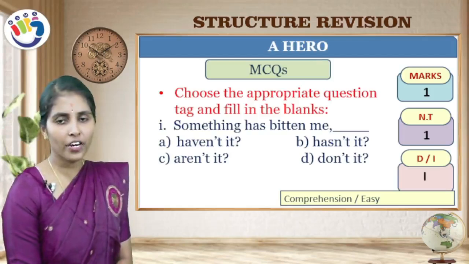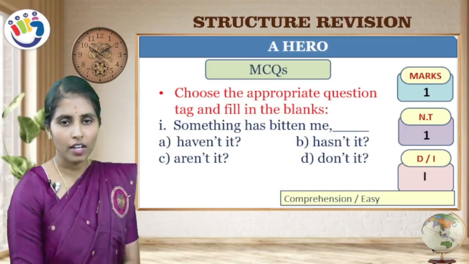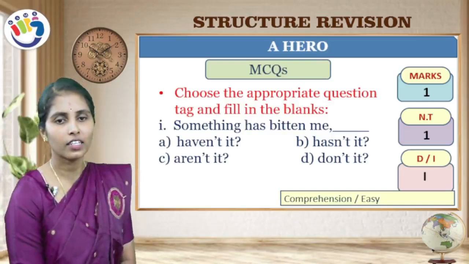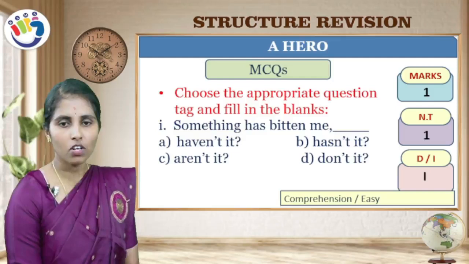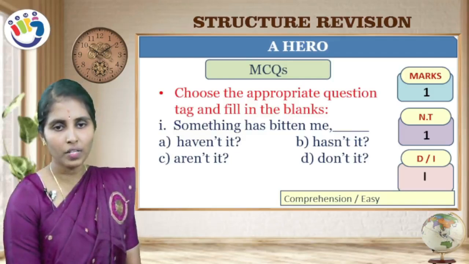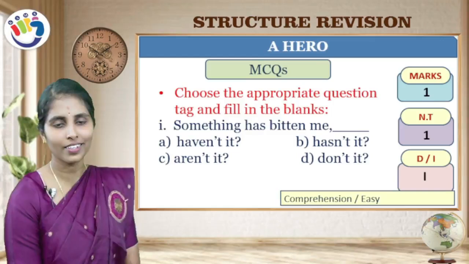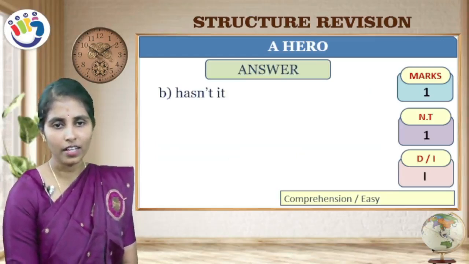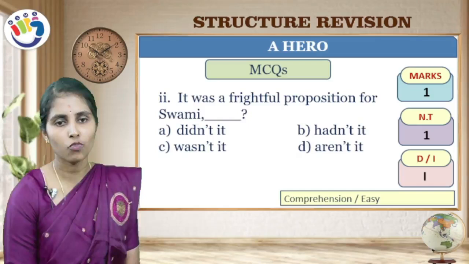Now choose the appropriate question tag and fill in the blanks. Question: Something has bitten me. For this statement, which is the correct question tag? So here you should observe the pronoun. Something has bitten me. For this, the pronoun is it and the helping verb is has. The sentence is positive, so you should construct the negative. So hasn't it is the answer. See, hasn't it.